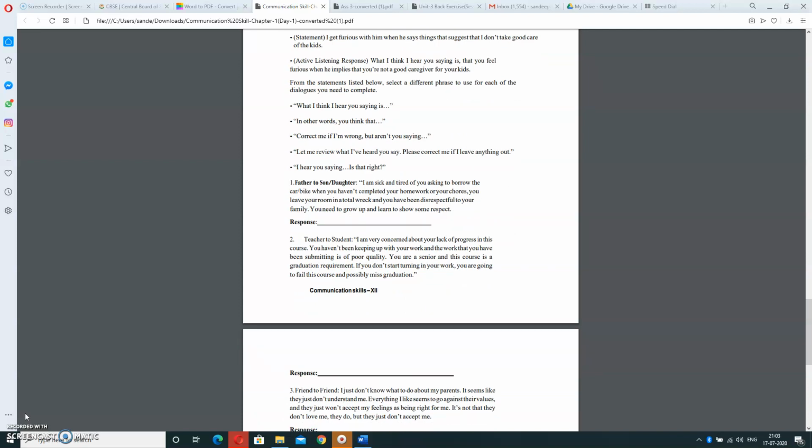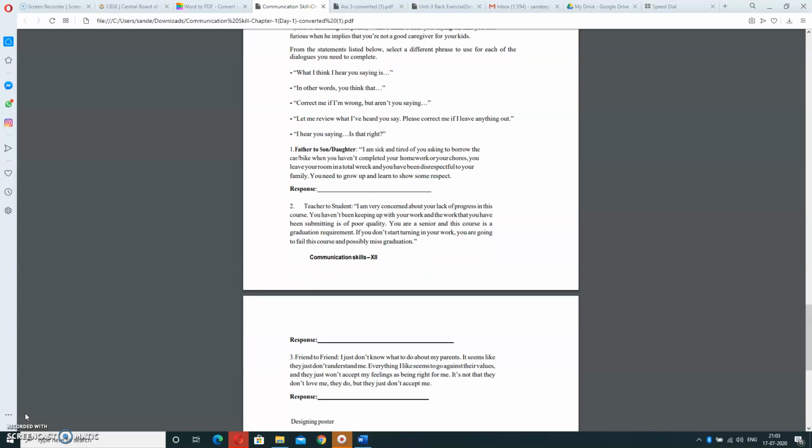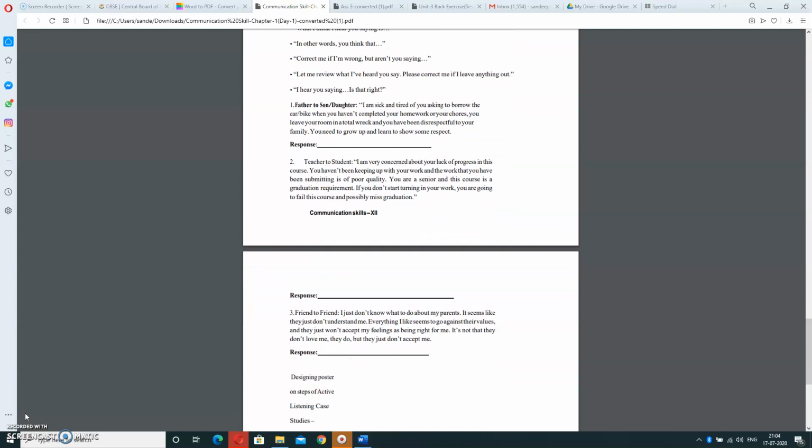Friend to friend: I just don't know what to do about my parents. It seems like they just don't understand me. Everything I like seems to go against their values, and they just won't accept my feelings as being right for me. It is not that they don't love me, they do, but they just don't accept me. What will be the response?